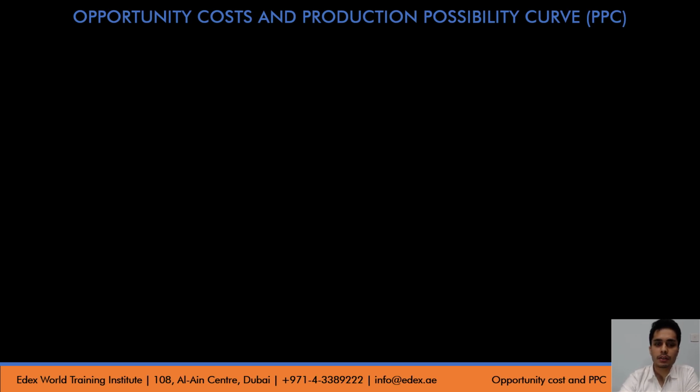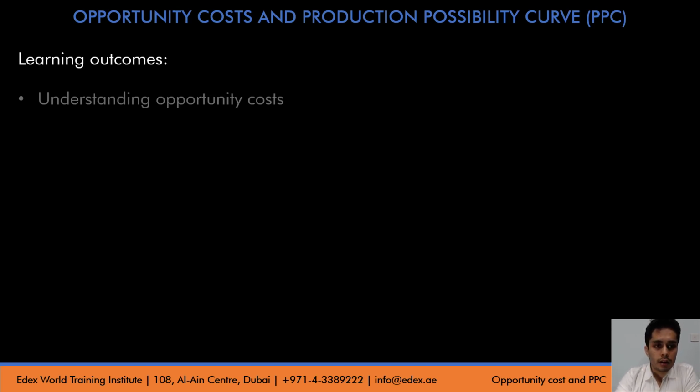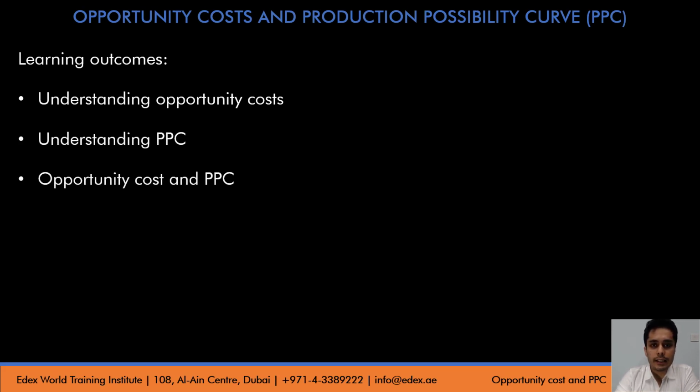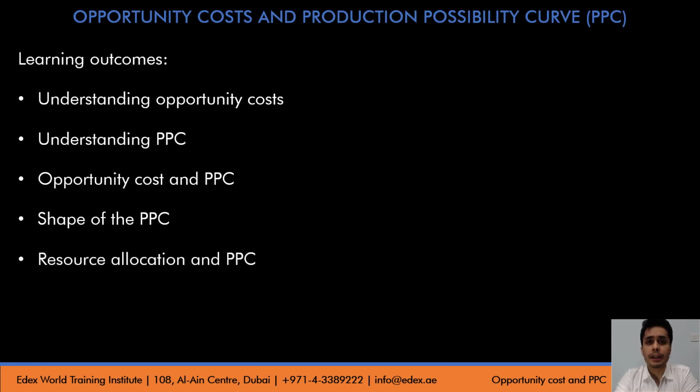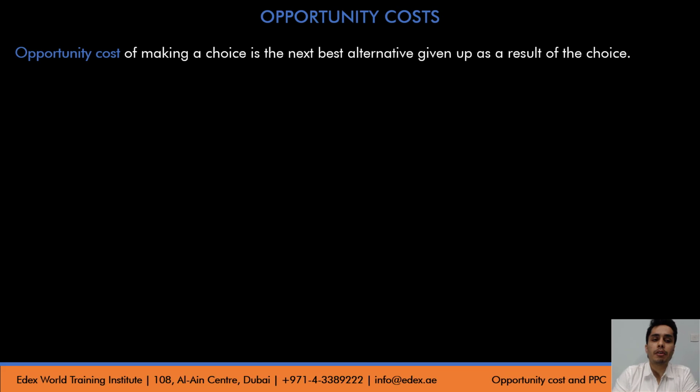So let's see what we are going to study today in this video. First, we understand opportunity cost. Then we understand PPC. Then we see the link between the opportunity cost and the PPC. We also understand the shape of PPC, the resource allocation and PPC. How do we understand resource allocation given a PPC? And finally, does PPC shift? If yes, why?